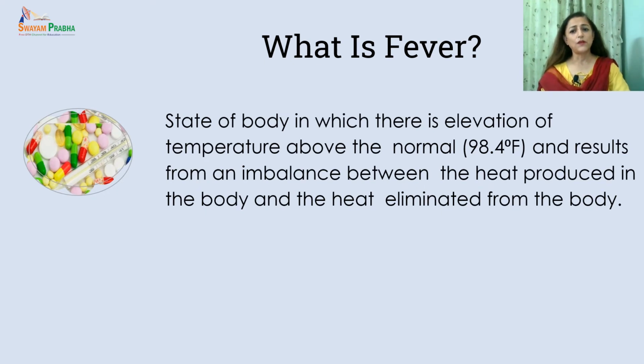As we know, the pathogens grow best at the body temperature. The body raises the temperature to create an environment which is unconducive for the growth of pathogens.